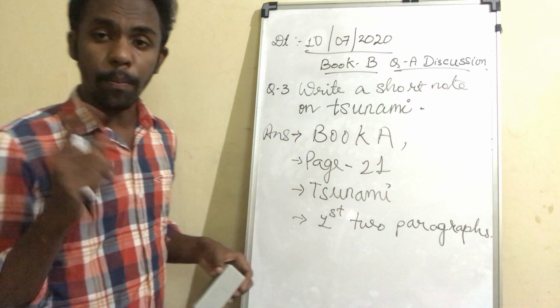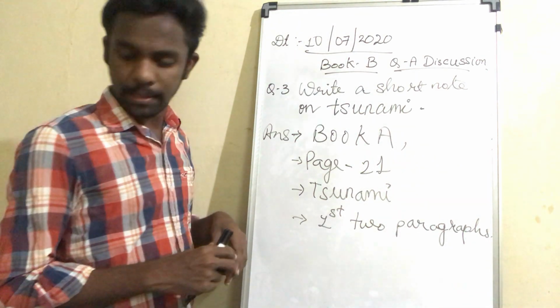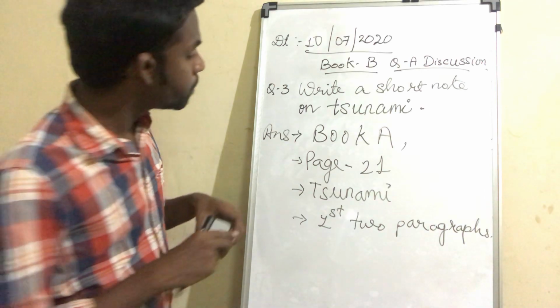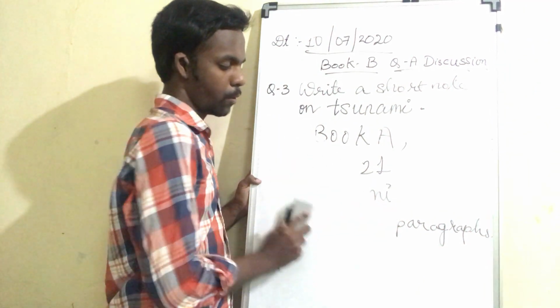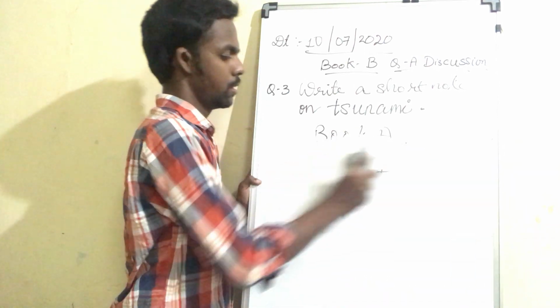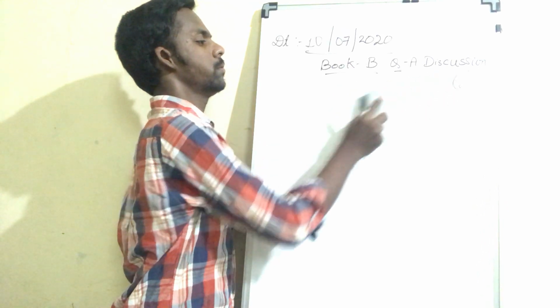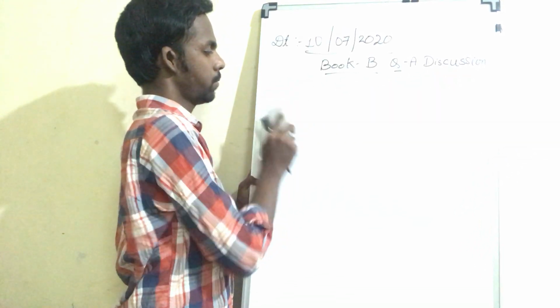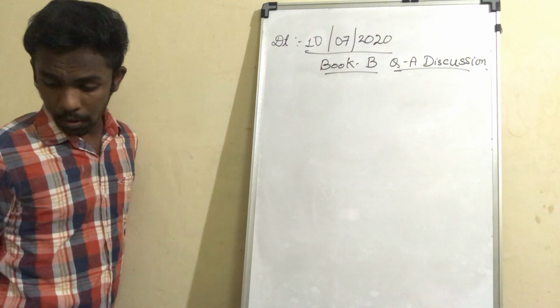Now let's get into 2.2. The topic is violent winds. I hope you have understood the answers and the references. I'll be providing them later.